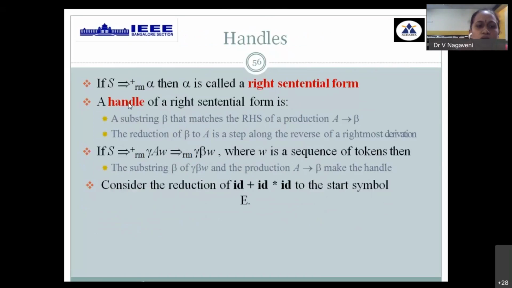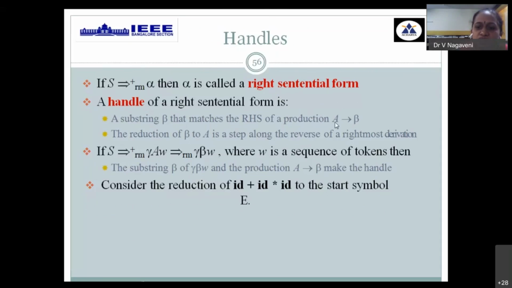We find out that concept with the help of a handle. What is meant by handle? If any part of your grammar production is a unique identity that can be replaced by the corresponding LHS variable, wherein beta is considered a unique identity, a unique terminal which can be replaced by the LHS variable, at that time beta is considered a handle.